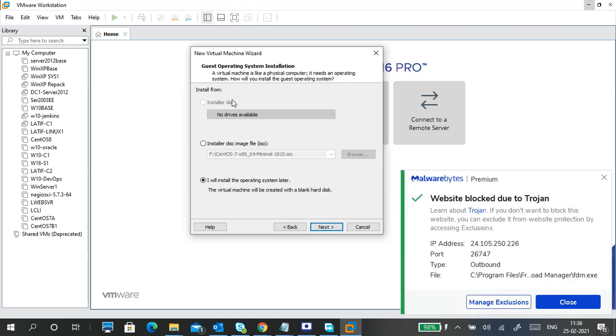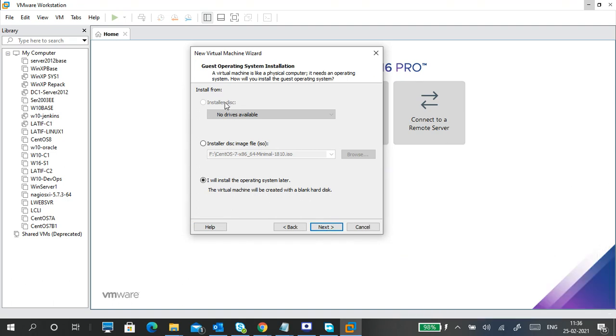Next. So these three options are there. It is not showing the disc because I removed my physical disc, so the physical CD-ROM is showing disabled like this. If I had it, it would show that one.